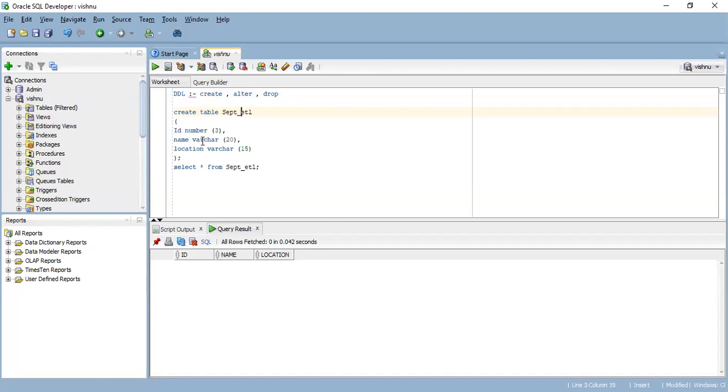The only thing is, if I try to insert a name which contains only 4 alphabets, like John, and the table has been created using char, then the 4 spaces will be occupied by the name, and the remaining 16 extra spaces will remain in the table. They will not be released by the table.